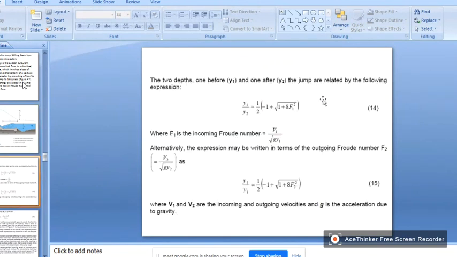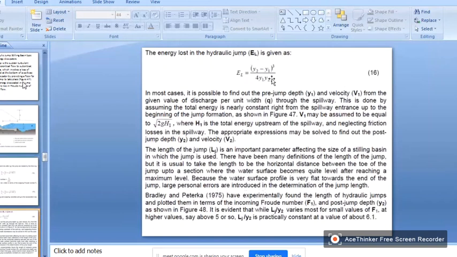Okay, and these two equations we have already seen. So the relation between consecutive depths, the relation between y1 and y2. So this is one equation, and we know how to calculate the Froude number. Froude number before the jump is F1 = V1 by square root of g y1. After the jump, F2 = V2 by square root of g y2, and this is the relation between y1 and y2. Energy loss can be calculated using this one: (y2 minus y1) whole cube by 4 y1 y2.